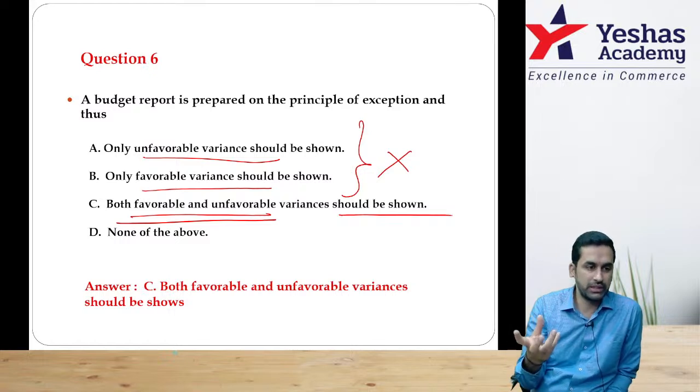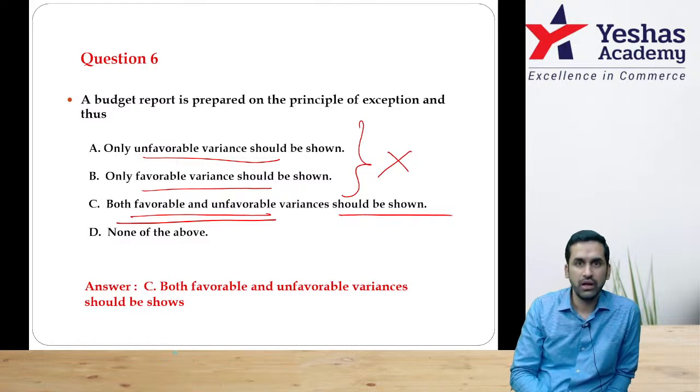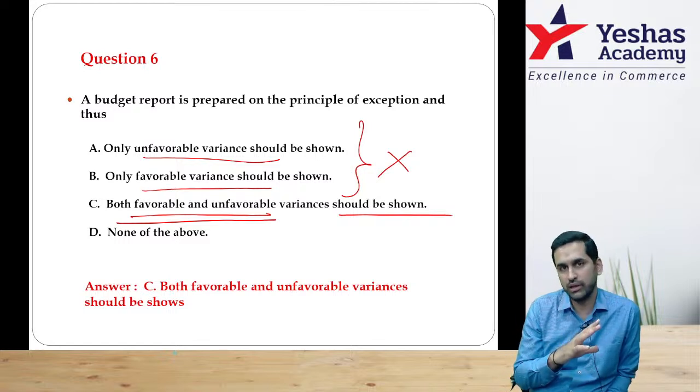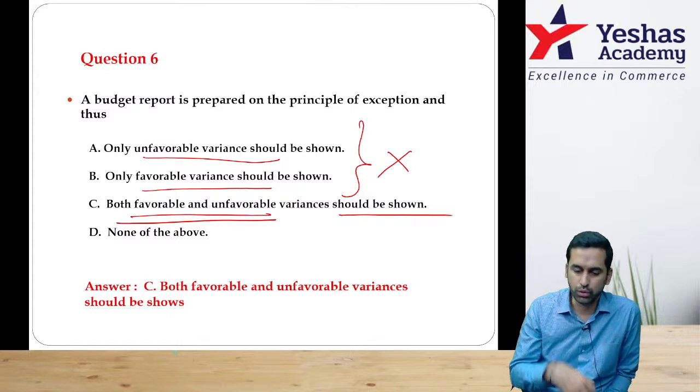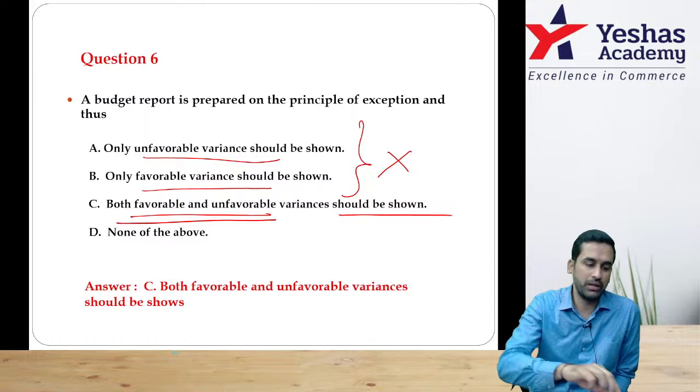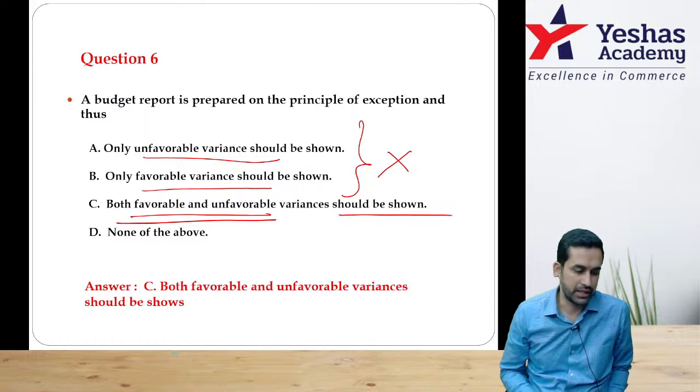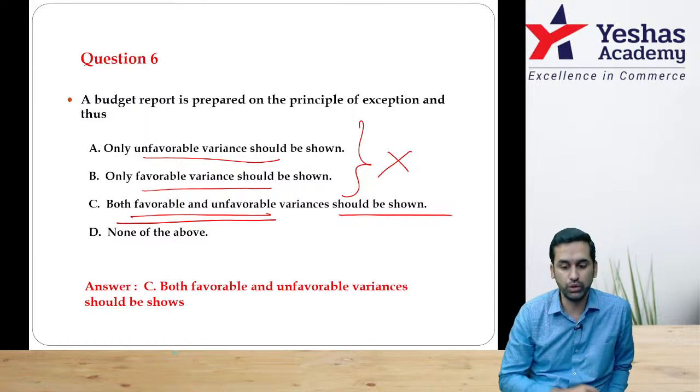Either you are over budgeting or you are under budgeting. Either you are over costing your customers, charging more to them, or you are undercharging your customers. Either way, you are making a mistake. Therefore, it's important to know both favorable and adverse variance. It cannot be only one-sided, it should be both ways.